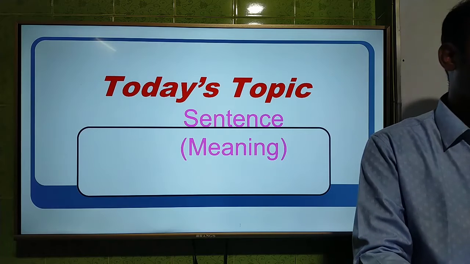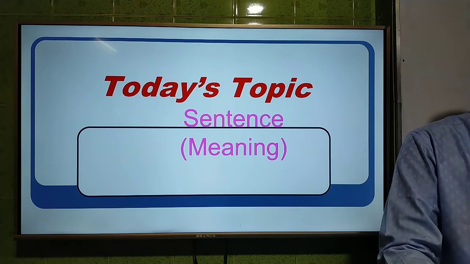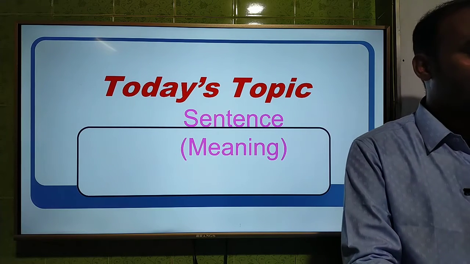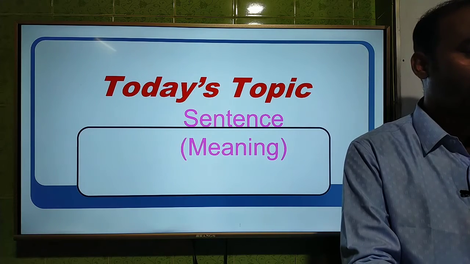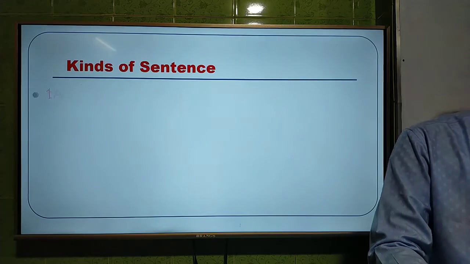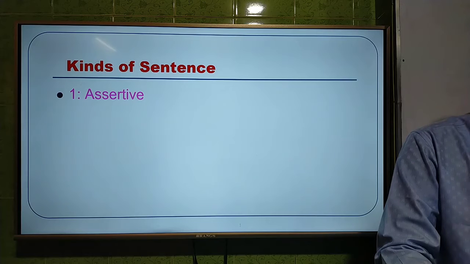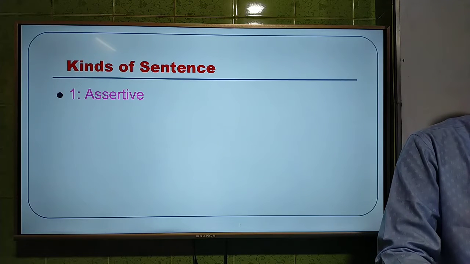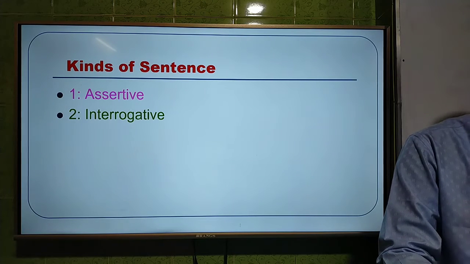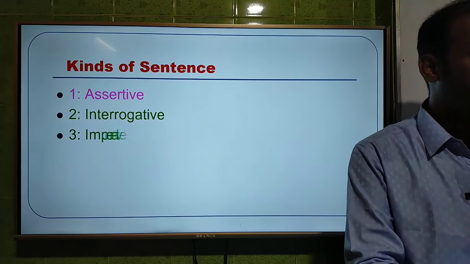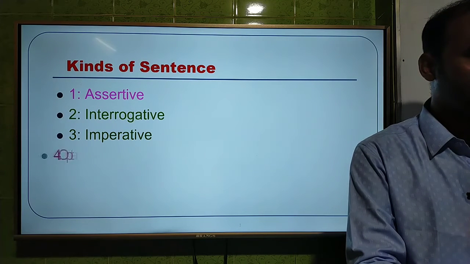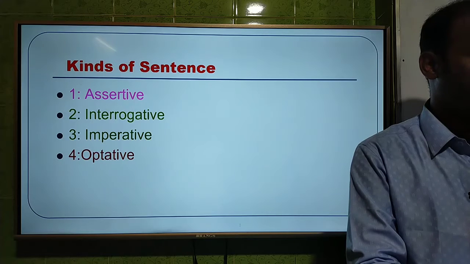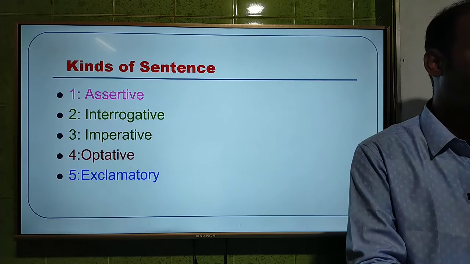Dear students, the transformation will be on sentence according to meaning, and according to meaning there are 5 kinds of sentence, you know: assertive, interrogative, imperative, optative, and exclamative.